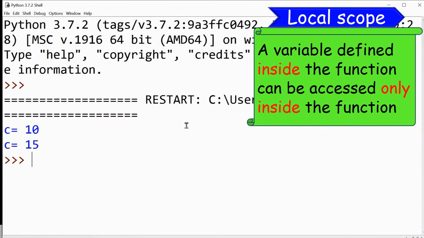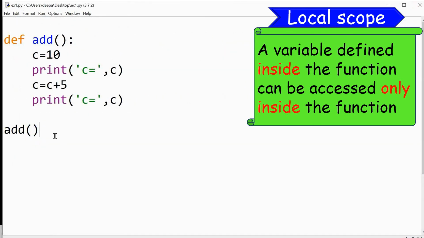So it has printed C is equal to 10 and C is equal to 15. That is, the two print statements inside the function definition have been executed. Okay. Now, what is happening here? Look at the definition of local scope. A variable defined inside the function can be accessed only inside the function.